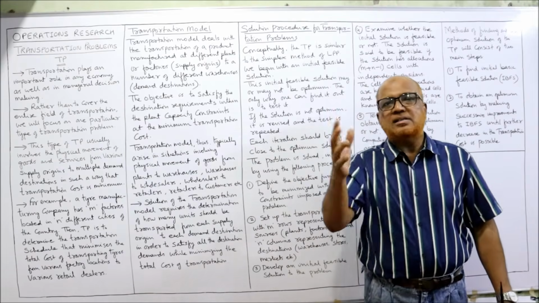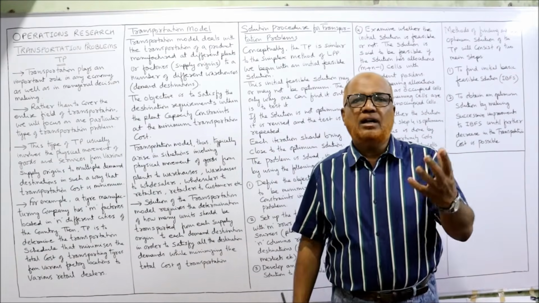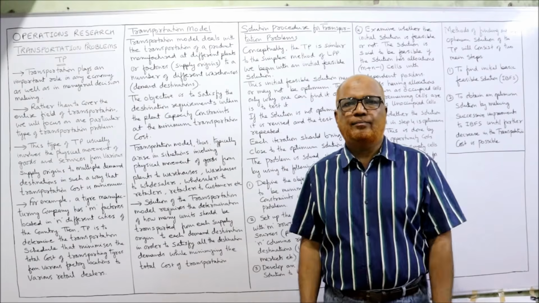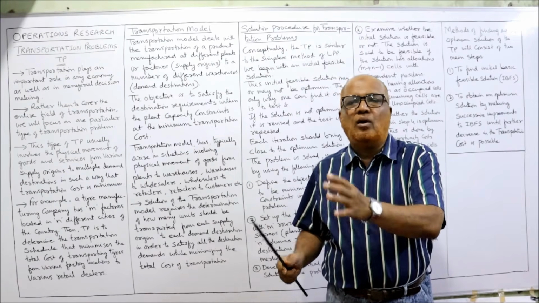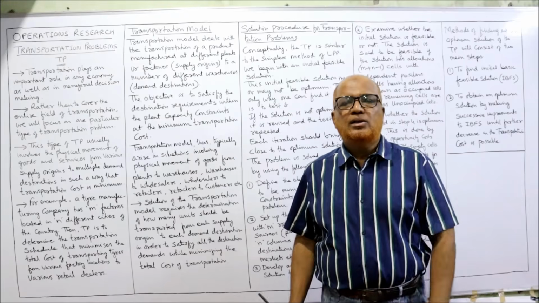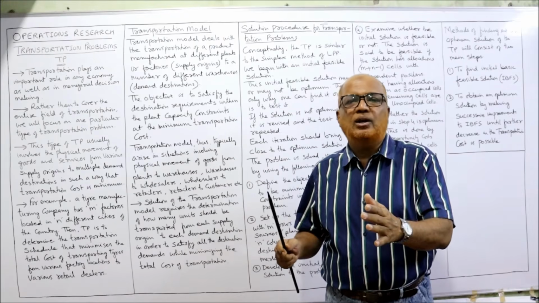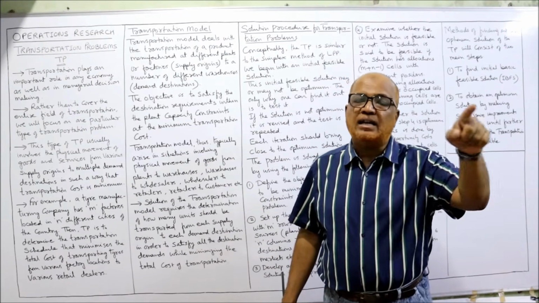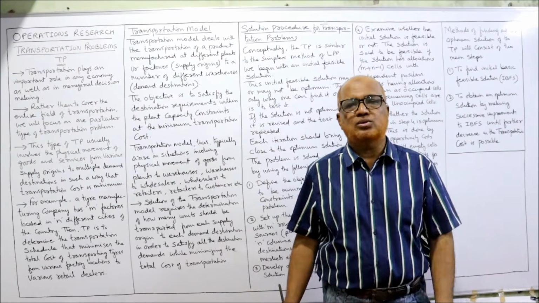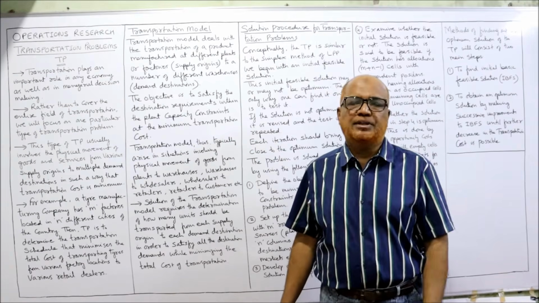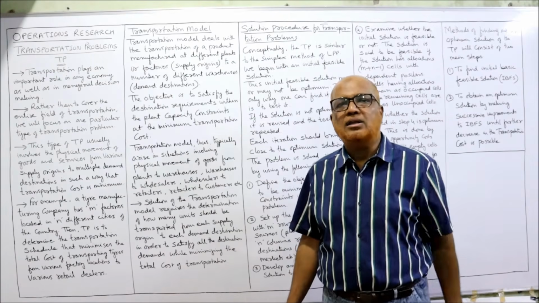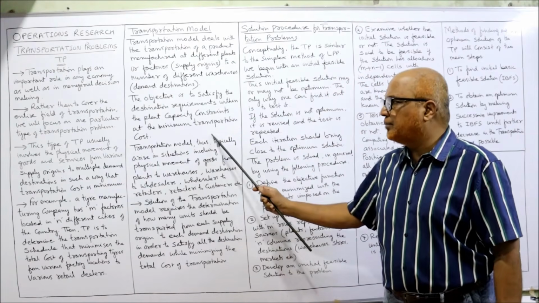For example, the wholesaler will have a demand of 1000 tires and we have to see what is the supply of each of the factories. So we have to find out the schedule that will satisfy the demand of warehouses within the constraints of the supply so that the total transportation cost is minimum.